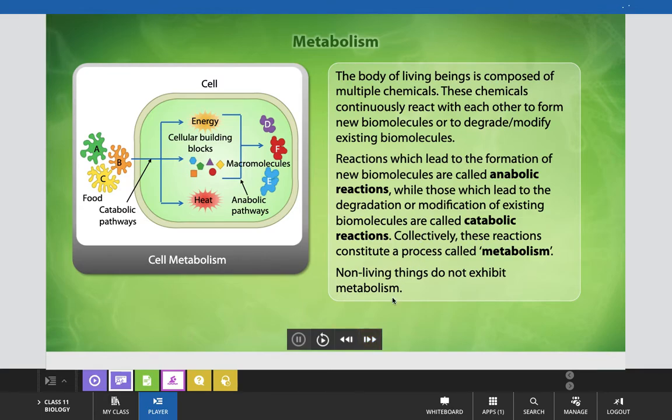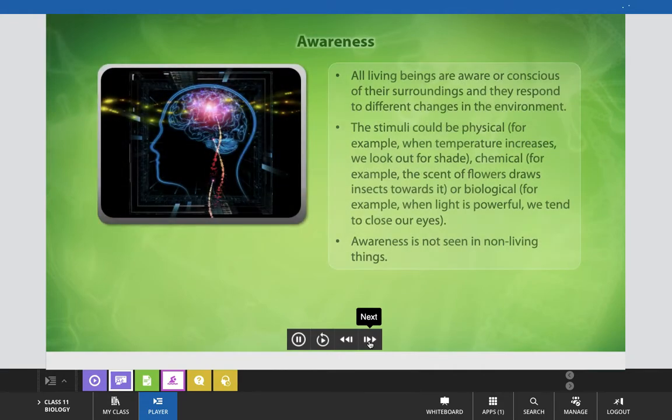And here you can see the cell metabolism, or inside a cell, how the energy is produced by the cellular building blocks with the help of food and catabolic pathway in the form of respiration, and these macromolecules get converted into micromolecules. Okay, and in later chapters you will study metabolism in detail.